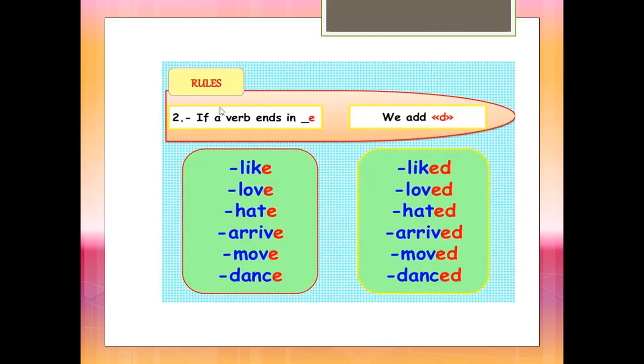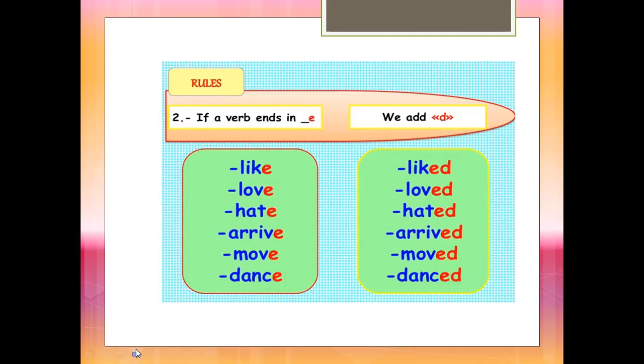So here, in these regular verbs, the last letter is e. So in such verbs, we have to add only d.